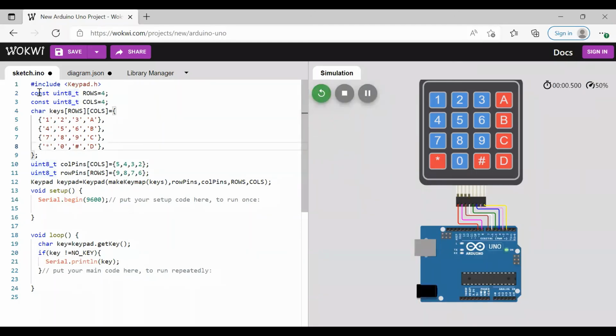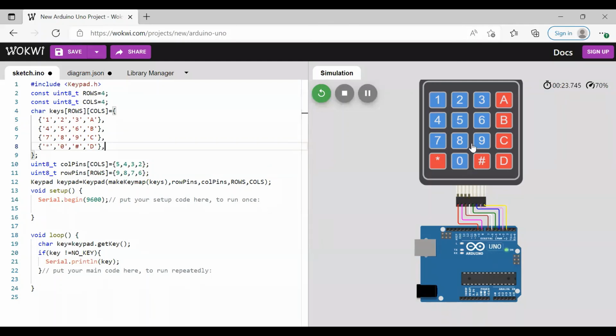So let us go through the program once. First we have to include the header file, then initialize rows and columns, and then consider the keypad as an array of characters and numbers. So initialize rows and columns, and then row-wise initialize the numbers and characters, and consider them as characters. That's why you have to put them in single quotes.